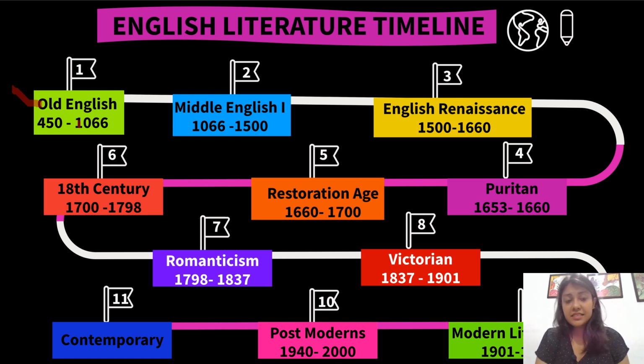Then there is the 18th century, which existed from 1700 to 1798. Then we have Romanticism, from 1798 to 1837. Then Victorian, 1837 to 1901. Then modern literature, from 1901 to 1940. We have postmodern, which exists from 1940 to 2000, and then the contemporary time period that we are actually living in.